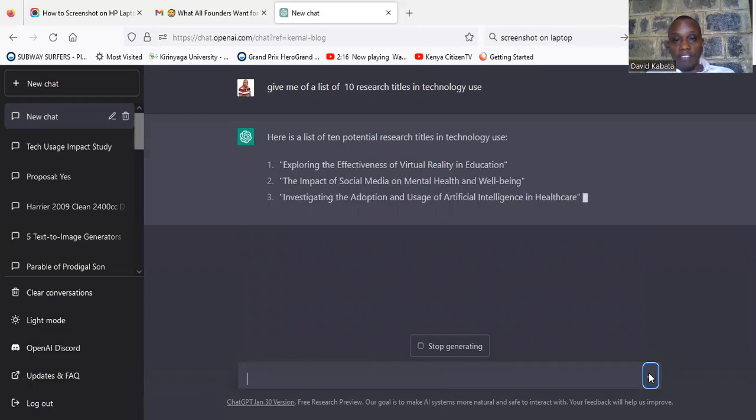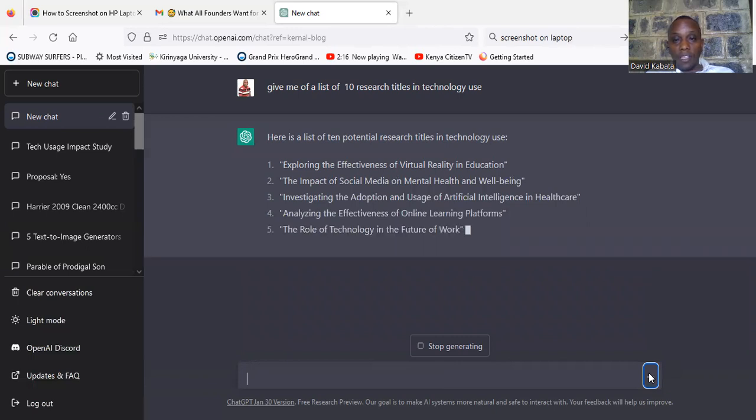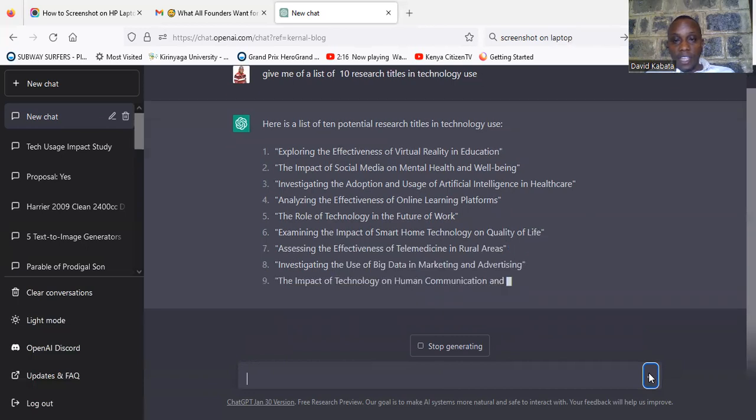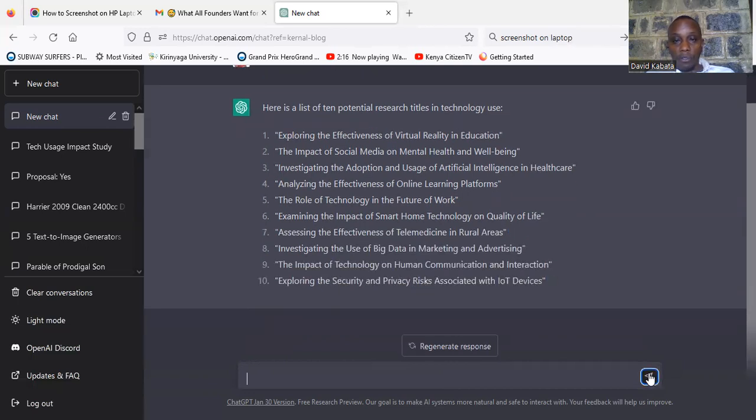You can see exploring the effectiveness of virtual reality in education, the impact of social media on mental health and well-being, investigating the adoption and use of artificial intelligence in healthcare, analyzing the effectiveness of online learning platforms, the role of technology in the future of work, examining the impact of smart home technologies on quality of life, assessing the effectiveness of telemedicine in rural areas, investigating the use of big data in marketing and advertising, the impact of technology on human communication and interaction, exploring security and privacy risks associated with IoT devices.